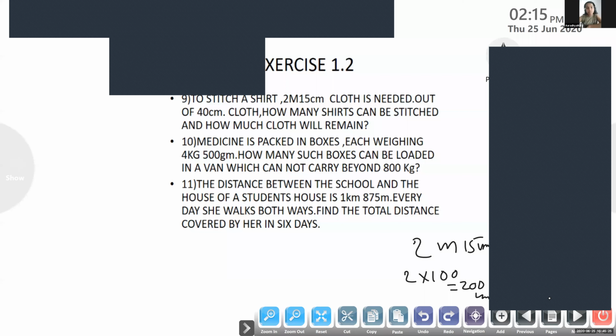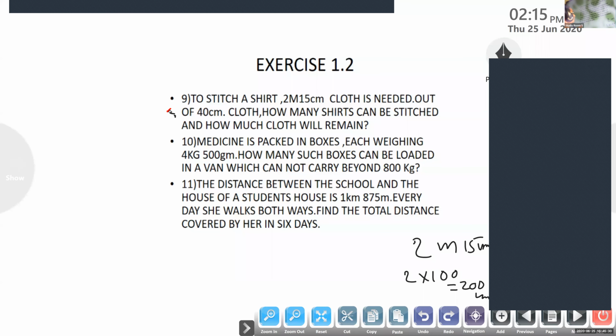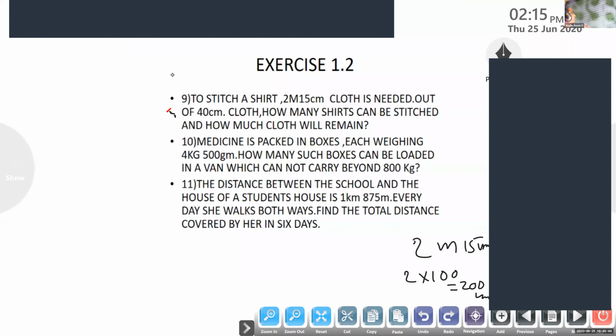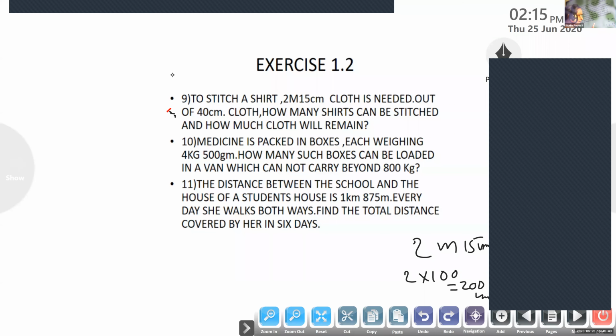Okay? So 2 meter and 15 centimeter. 2 meter means how many centimeter it will make? 200 centimeter. And again 15 centimeter is there. So it will become 215 centimeter.